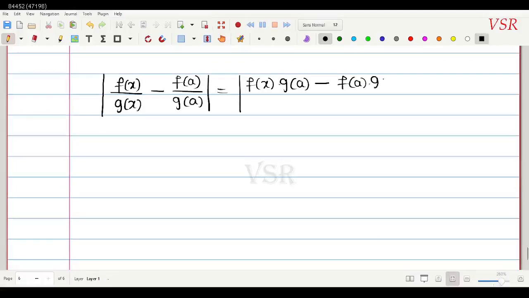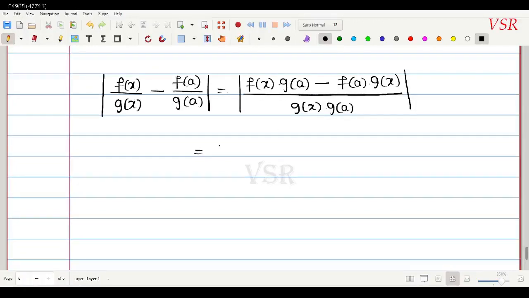divided by g of x into g of a. Okay, this is in this way. That is all. Now what am I going to do with this? I am going to add and subtract on top.